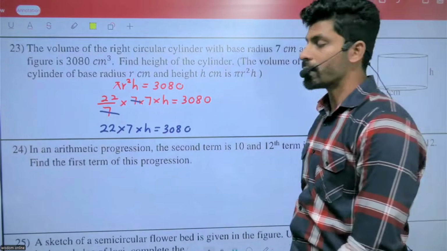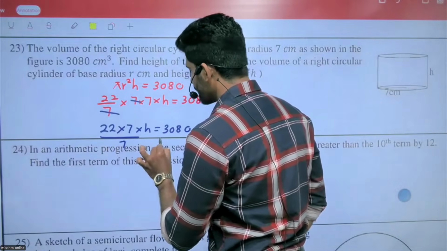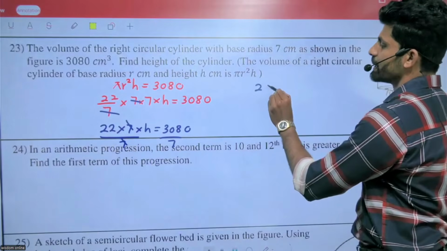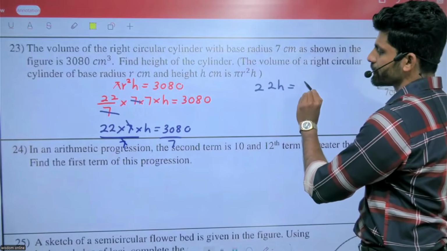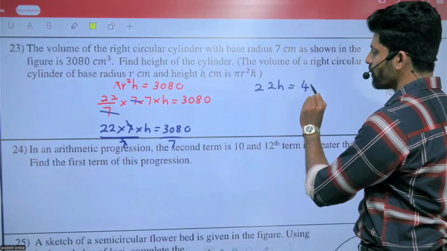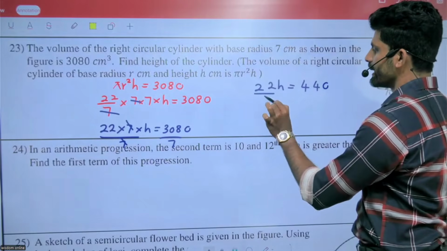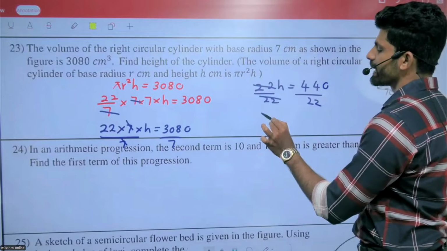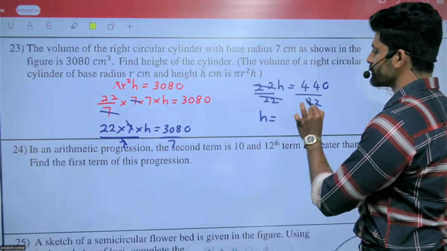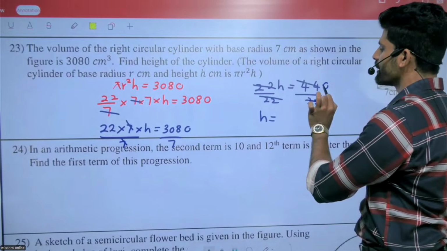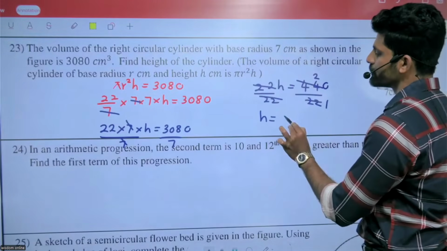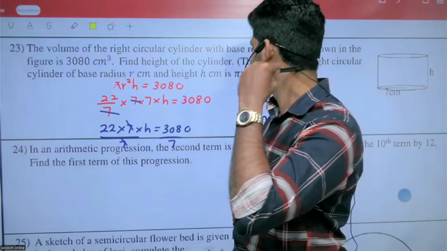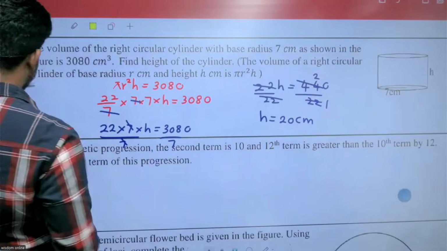We can divide both sides by 7. The 7 and 7 cancel out, so 22h equals 440. Divide both sides by 22. The 22 and 22 cancel out. h equals 440 divided by 22, which is 20. That means h equals 20 centimeters.